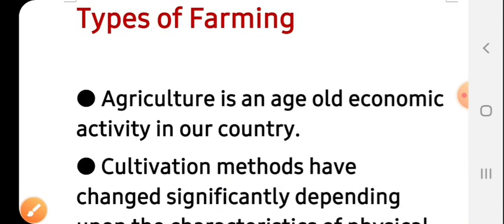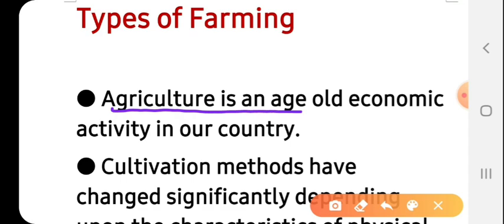Now we'll talk about types of farming. As I told you, agriculture and farming. Types of farming. What are the types of farming? How many types of farming are practiced in India? So let's see. First of all, agriculture is an age old economic activity in our country. We must remember, agriculture is an age old economic activity in our country.